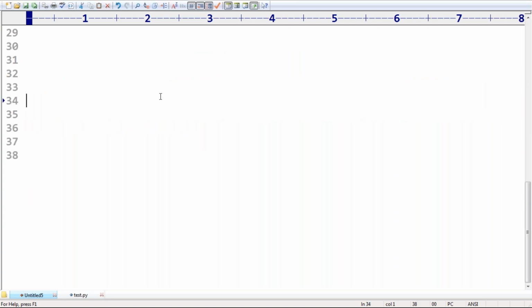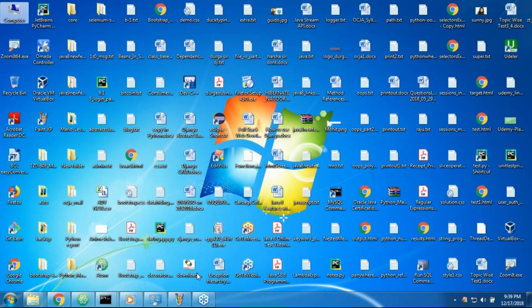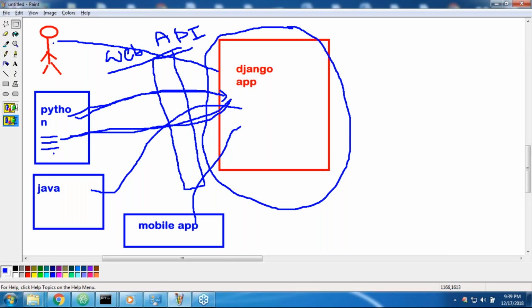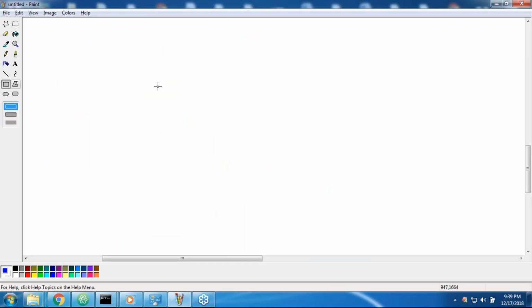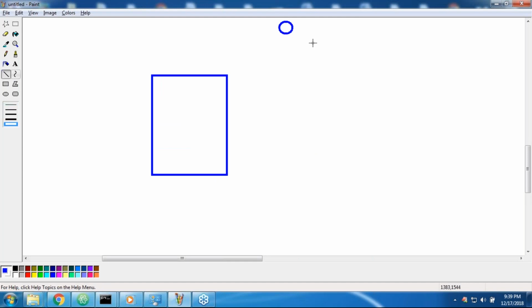Suppose here I will show what the power of API is. Assume that I developed one Django application. This Django application can be accessed by only the end user. Then what is the scope of this application? The scope of this application is very less.